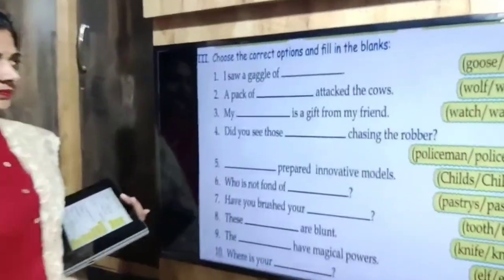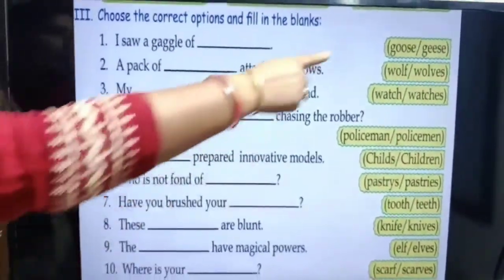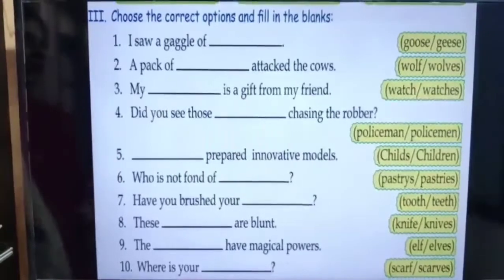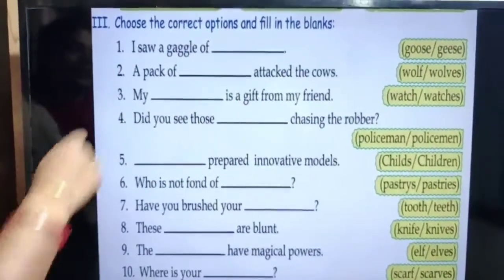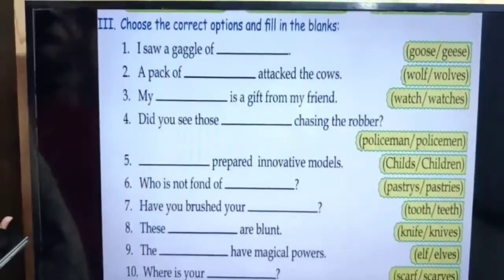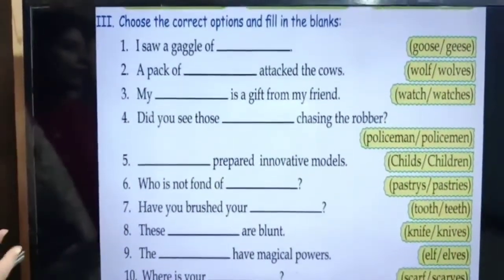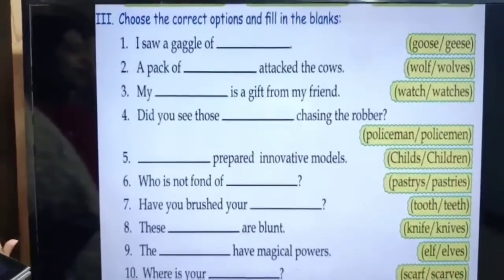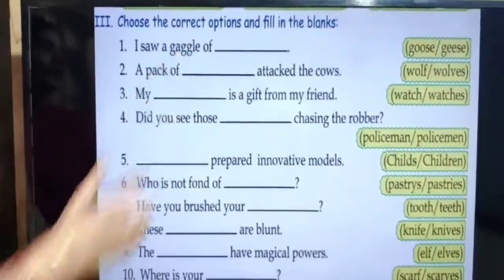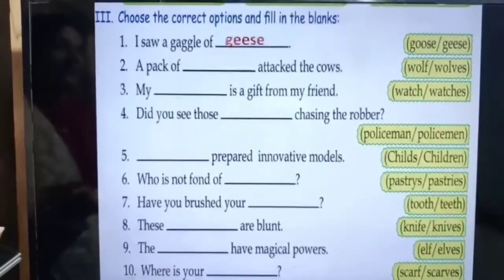Now, next exercise is choose the correct options and fill in the blanks. Here, some options are given and you have to choose the correct option and fill up in the blanks. First is, I saw a gaggle of dash. Gaggle means group of geese. So group of geese is called gaggle. It means it is a plural. So we have to fill in more than one. So we have to fill geese here. So answer will be, I saw a gaggle of geese.